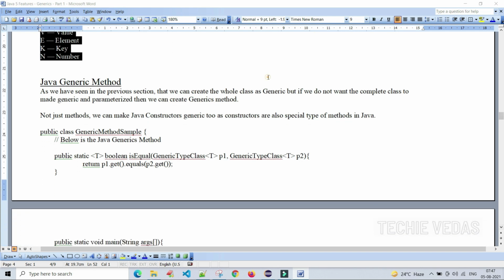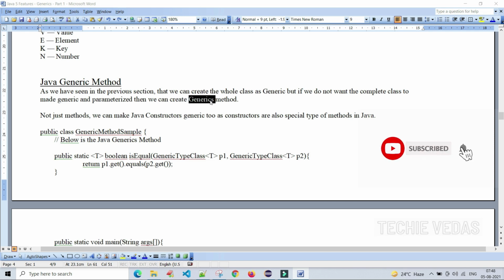What is a generic method? Like generic classes and generic interfaces, we can also create generic methods, as we have seen in the previous section. We have created generic classes so far. If you do not want the complete class to be made generic and parameterized, then we can create a generic method based upon our requirement.